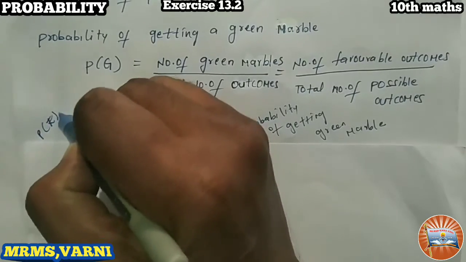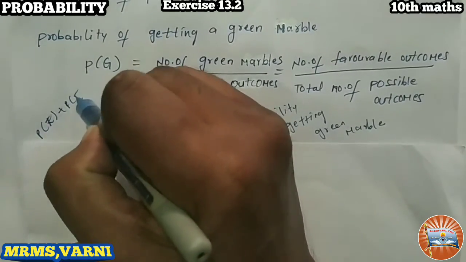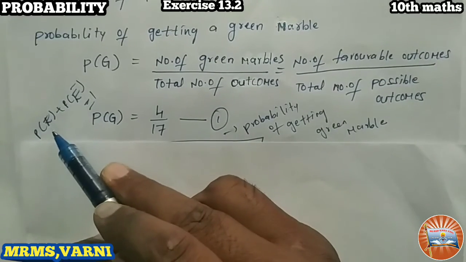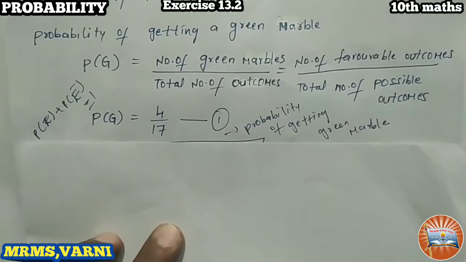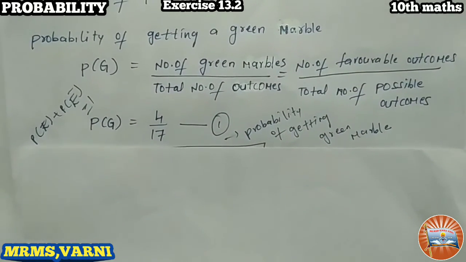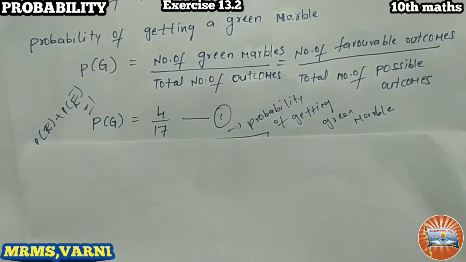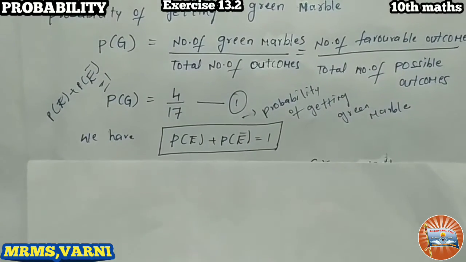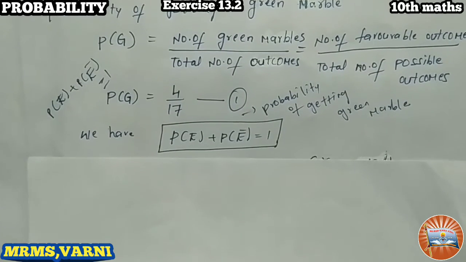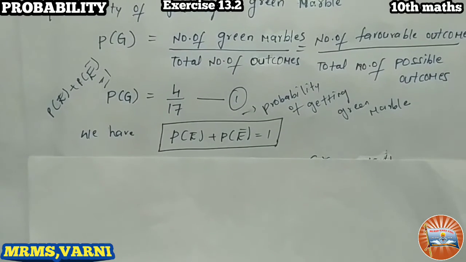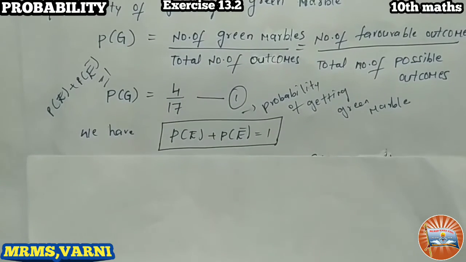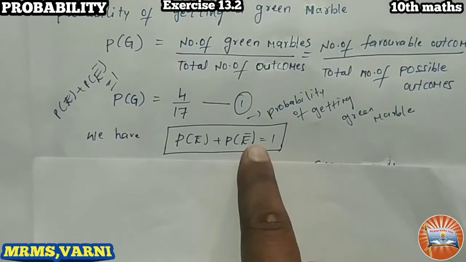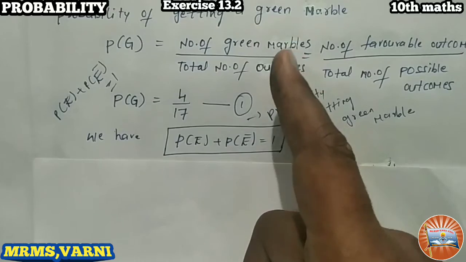P of E plus P of E bar equals 1 we have. So our E is here G. Okay, right, let's see. So E and E bar are complementary events. That is nothing but E is getting a green marble, E bar is getting a non-green marble.